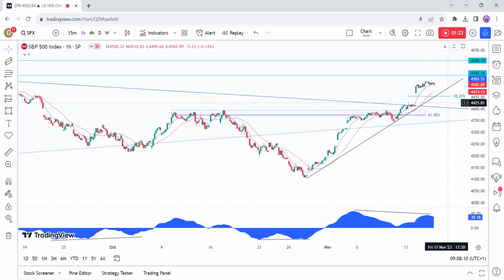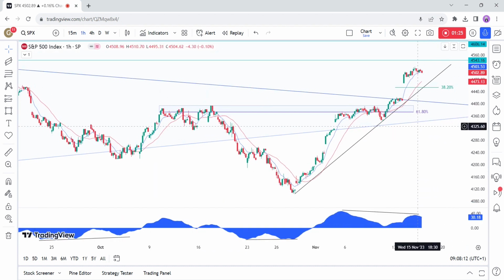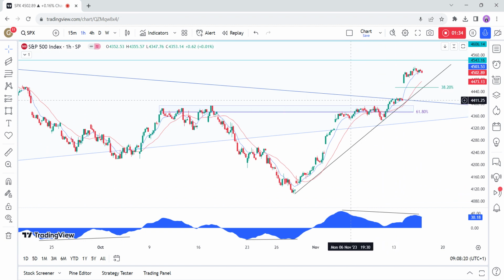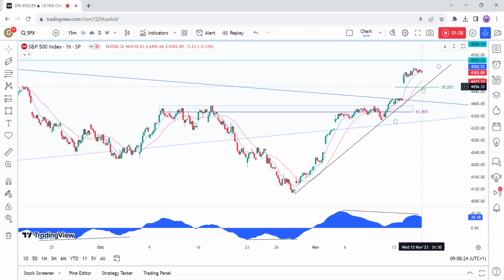On the 1-hour chart, we can see that the price is diverging with the MACD, which is generally a sign of weakening momentum, often followed by pullbacks or reversals. In this case, the buyers will also find the 38.2% Fibonacci retracement level around the trend line for further confluence. If the price breaks below the trend line, the bullish setup would be invalidated, and the reversal into the 4400 support here would be confirmed.